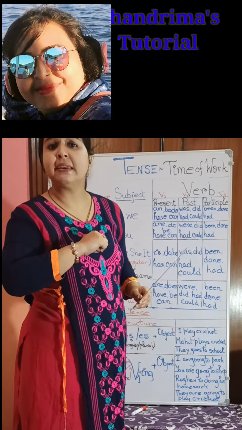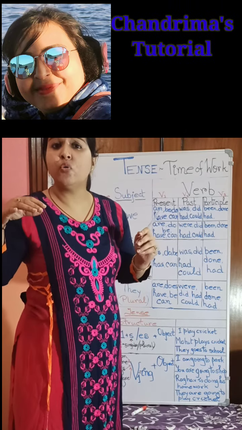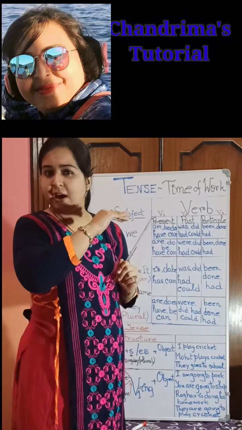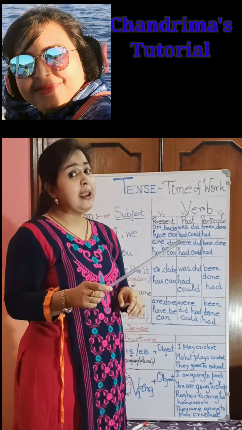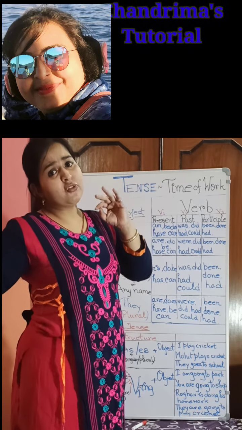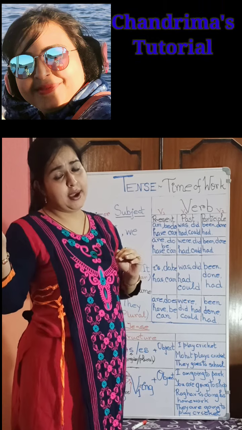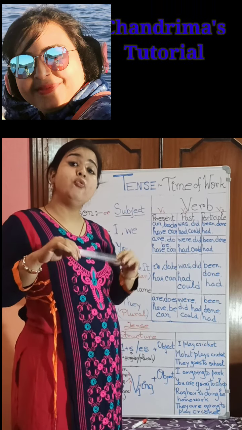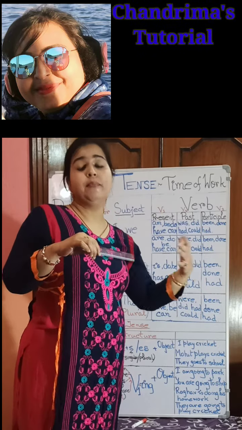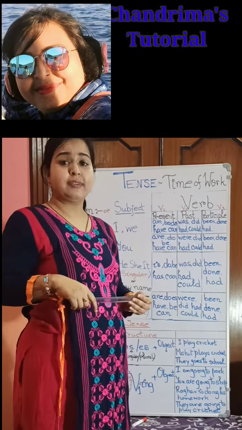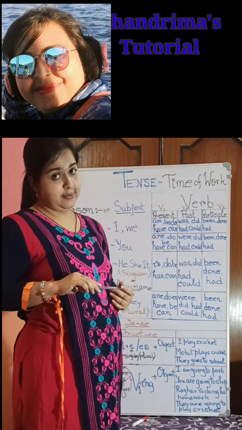What is meant by present tense? Present tense means the work you are doing just now. What you have done earlier, before some time, today also or earlier, that will be past. And what you are going to do after some time will be future tense.